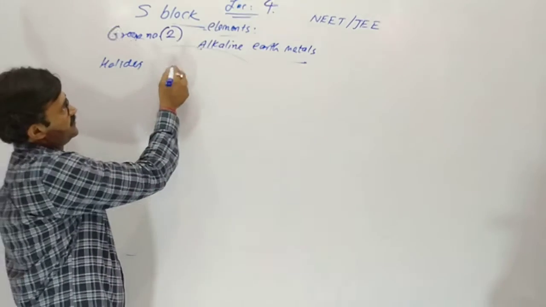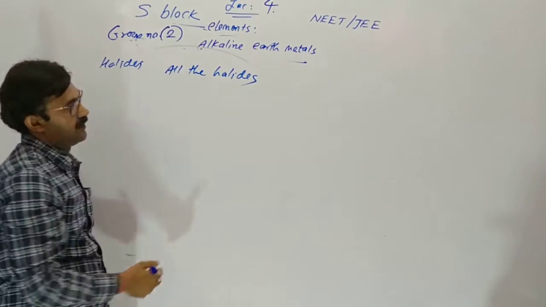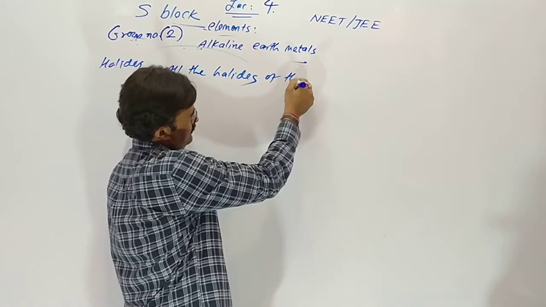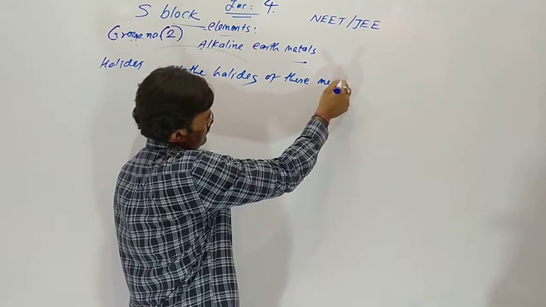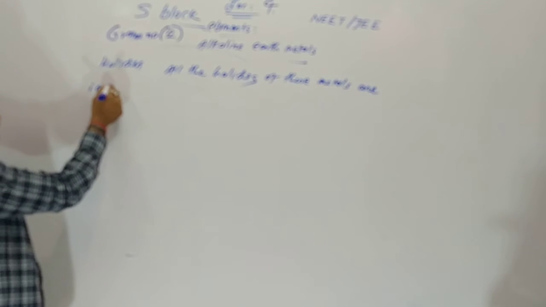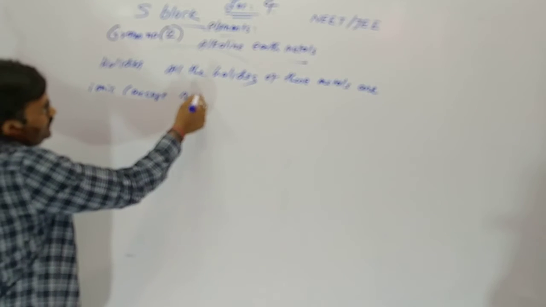All the halides of these metals are ionic except beryllium dihalide.